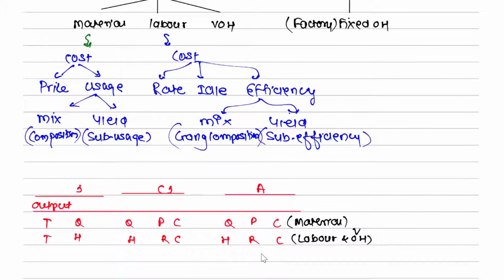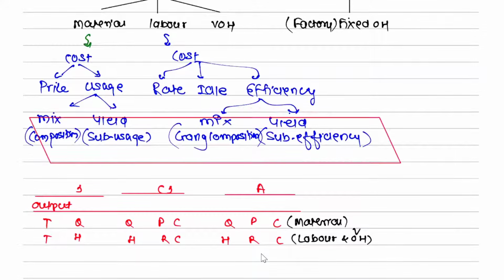Clear है यहाँ पे? अच्छा sir, now my question is, we have to calculate all variances every time? No. First of all, you have to check the requirements of the question. If they are asking to calculate only this variance, then you have to calculate only that variance. But if the question says calculate all relevant variances, then all possible variances will be calculated. All possible बोले तो, now understand this.